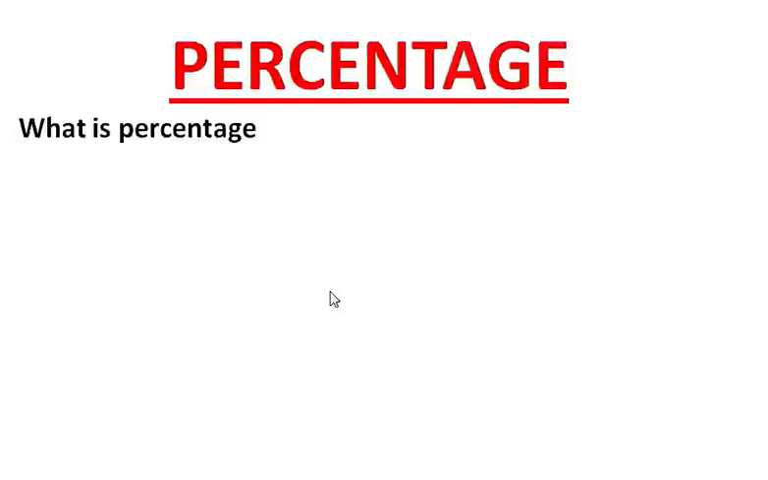Today we'll be dealing with percentage topic. This will be a complete topic, complete concept. You will learn all the concepts of percentage in this single session. First we'll start with the basic concept. We'll try to build the basic understanding of percentage. Then as we move forward, we will deal with some good questions.